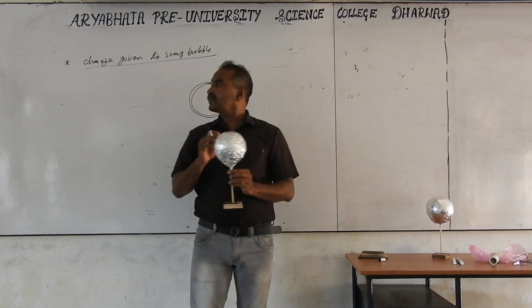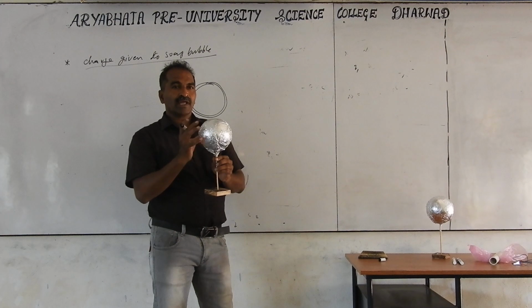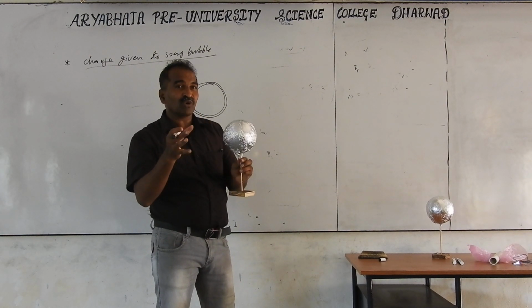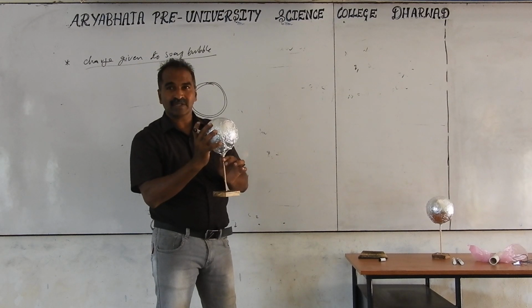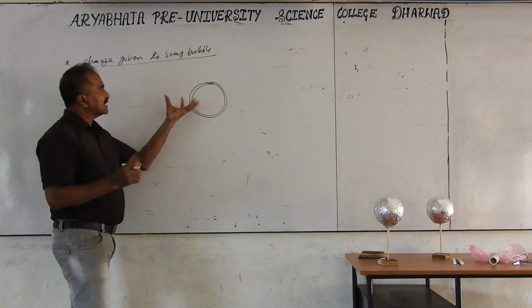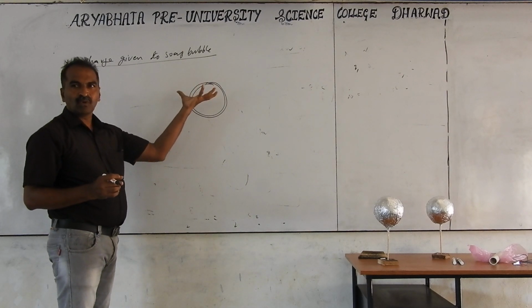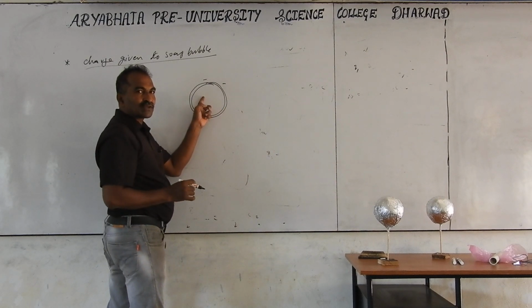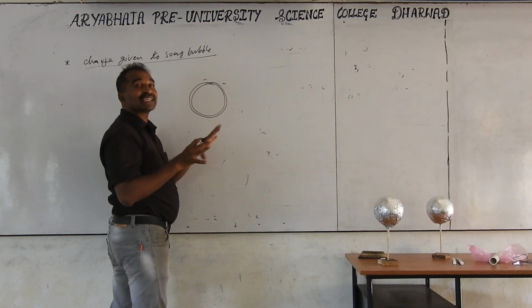In this case, if you take a solid body, electrons will try to repel. The molecules to which the electrons are sticking will try to move, but they cannot move easily because it is a solid, hard body. Whereas soap bubble molecules, liquid molecules, are flexible and can easily move. So if you give 2 electrons to this, they try to go away, and the molecules sticking to them move, so the soap bubble will expand.